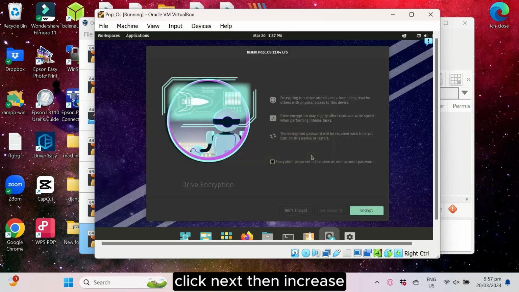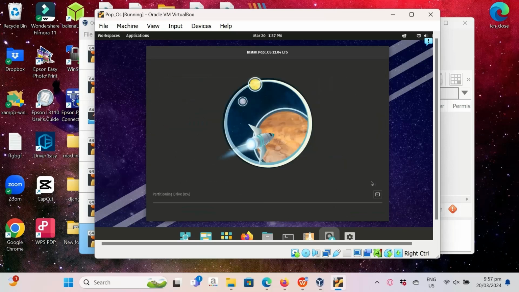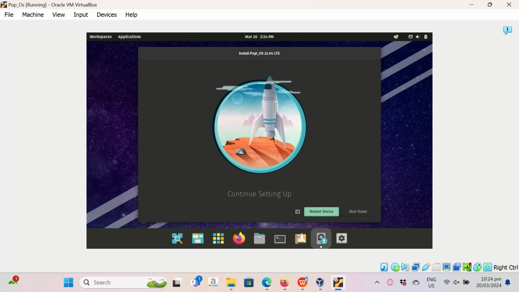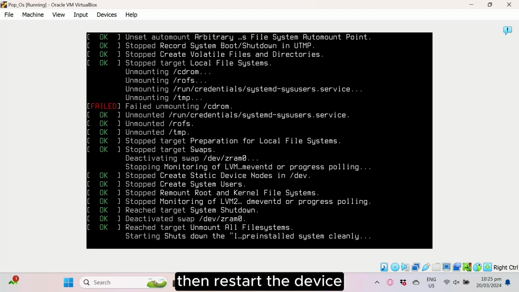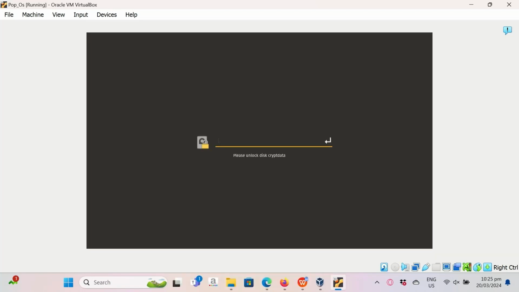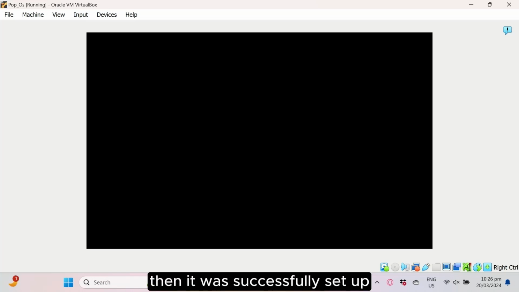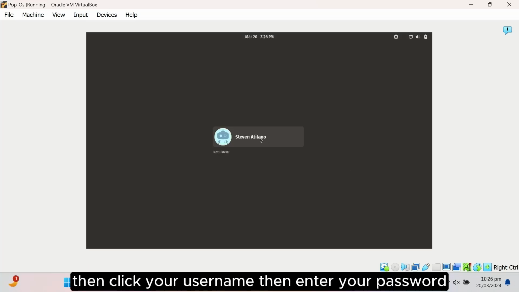Click next, then encrypt, then it starts partitioning the drive, then restart the device. Use your password, then it was successfully set up. Then click your username, then enter your password.